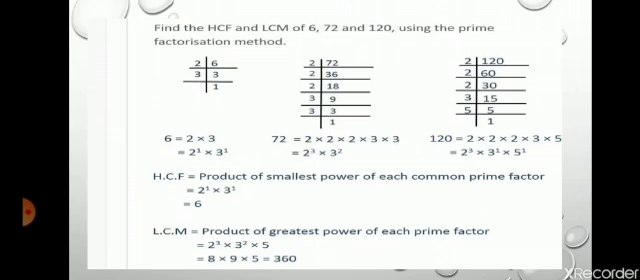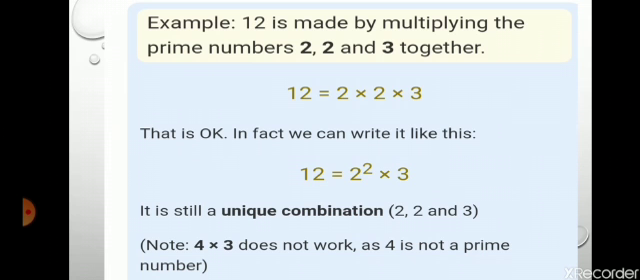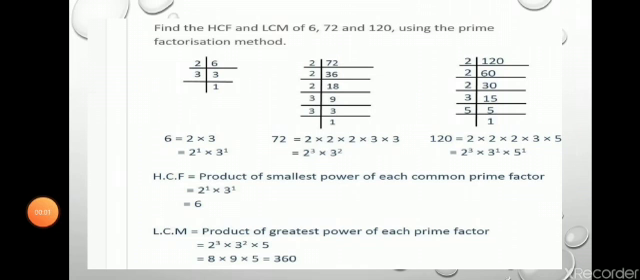Okay, and the important fact is that the factorization is always in prime numbers, because we can also write 12 is equal to 4 into 3, since 4 into 3 is equal to 12, and 4 and 3 both are factors of 12. But this is not right, because 4 is not a prime number. So this is the important fact, that we have to write it as a product of prime numbers. Let's see one more example.